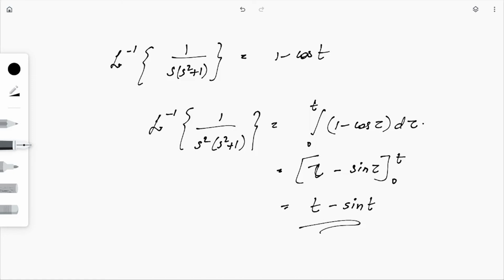So proceeding like this, we can find the inverse Laplace transform with the help of this convolution theorem.